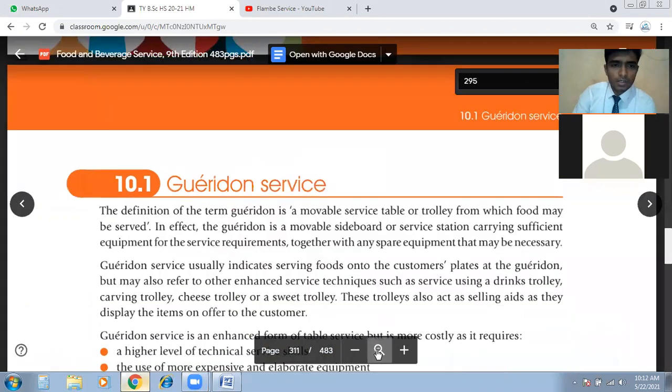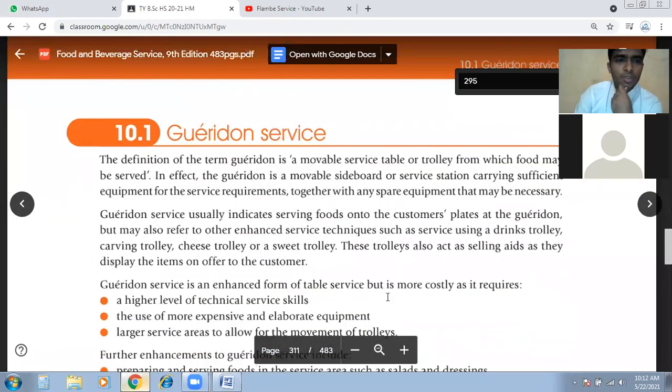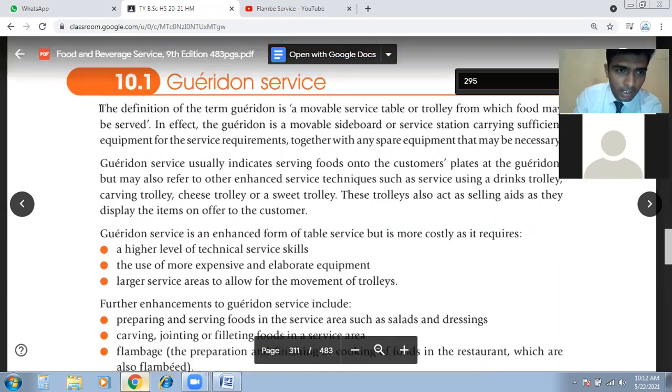Yes, sir. Okay, so chapter 10.1, Garidon service. The definition of the term Garidon is movable trolley. So I will read out the introduction for you. If you can't see the screen, just let me know, because this is screen sharing. Sometimes the network drops and that will disconnect the screen.